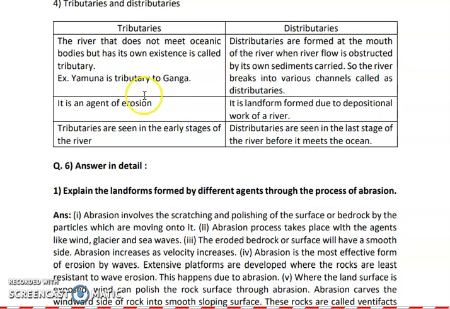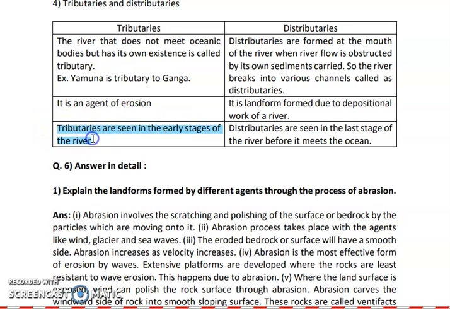Okay, so basically in the case of tributaries it is an agent of erosion, and in the case of distributaries it is formed because of the depositional work of the river. Tributaries are seen in the early stages of the river, and distributaries are seen when the river becomes very big and starts breaking out into various channels, as the water content increases. So hence these are called old rivers.